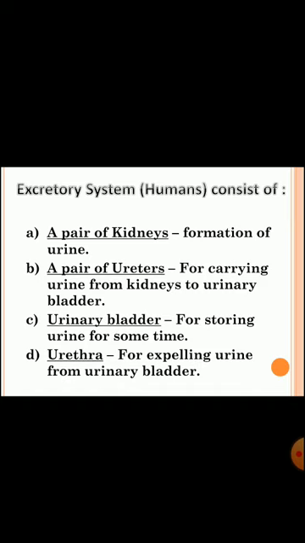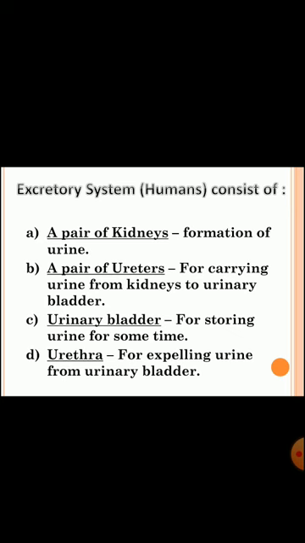First of all, a pair of kidneys, which function in the formation of urine, and a pair of ureters for carrying urine from the kidneys to the urinary bladder. Then there is the urinary bladder for storing urine on a temporary basis, and at last the urethra, to move urine out from the urinary bladder.